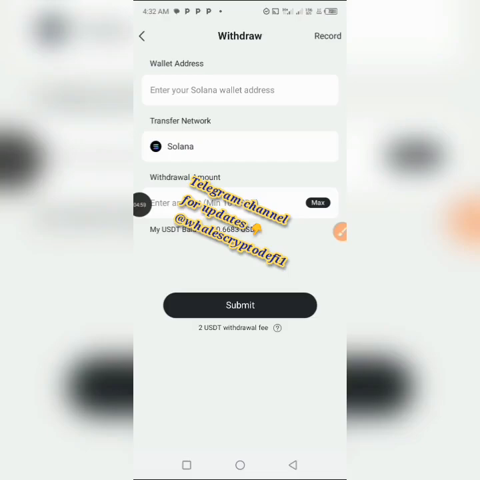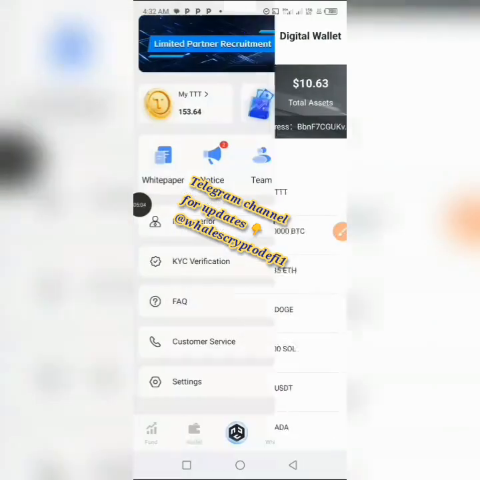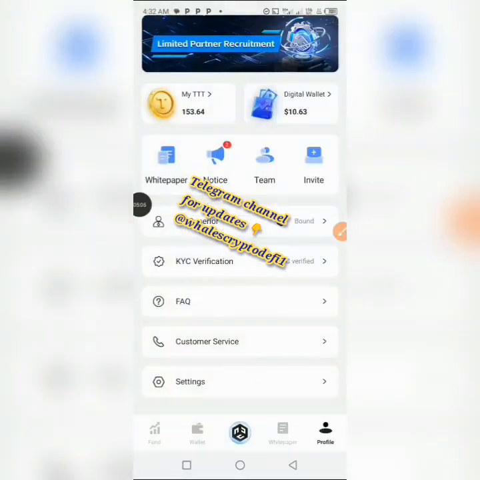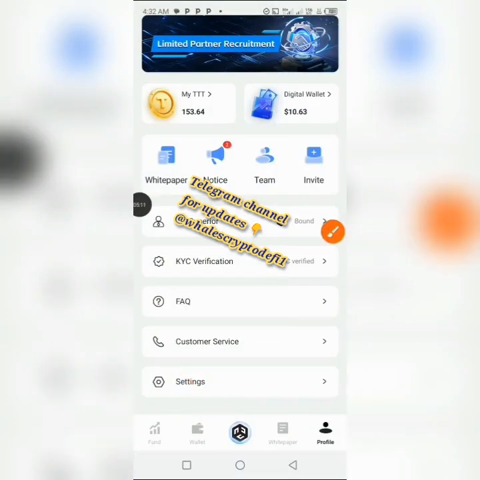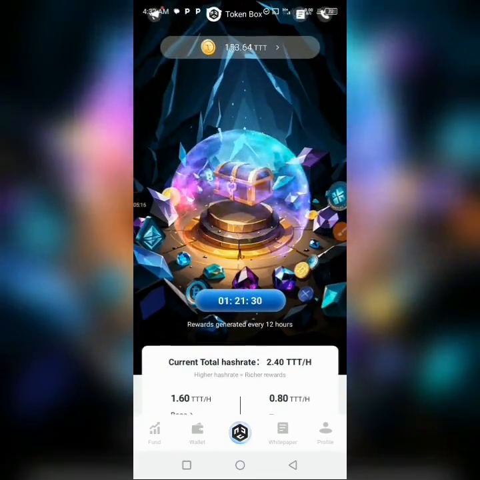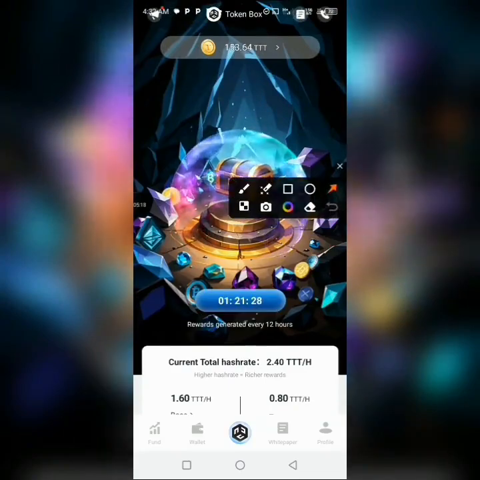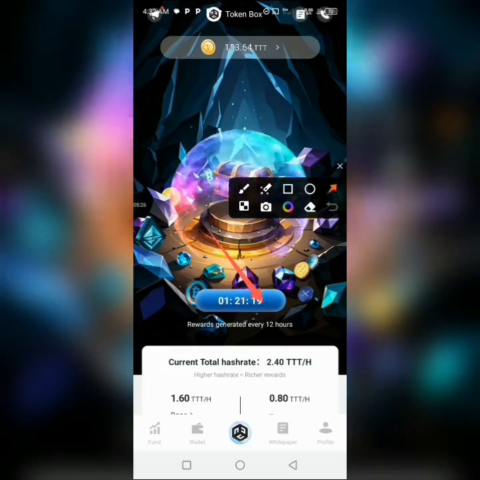So let me go over and show you how to start your mining. So let's go back. So you want to start your mining right here. Just always ensure that you are right here in this middle section. All right. So you click on it. So after clicking on it right now, you can see that I have claimed for 12 hours. I'm going to wait for after 12 hours to come back here and claim again. All right. It's remaining 1 hour 21 minutes for me to be able to claim.